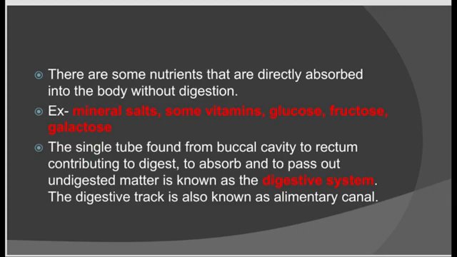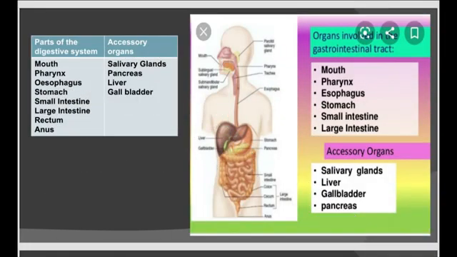It is a single tube, which commences from the mouth and ends at the anus. It is also known as the alimentary canal. The component organs of the digestive system are the mouth cavity, pharynx, esophagus, stomach, small intestine, large intestine, rectum and anus. Salivary glands and pancreas are glands associated with the digestive system. And also the liver and the gallbladder are supportive organs for the process of digestion.